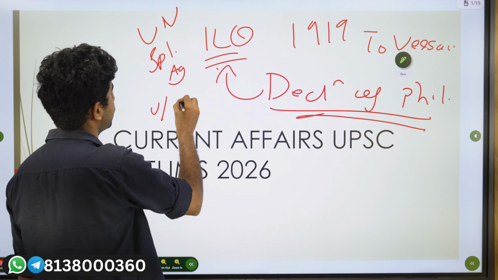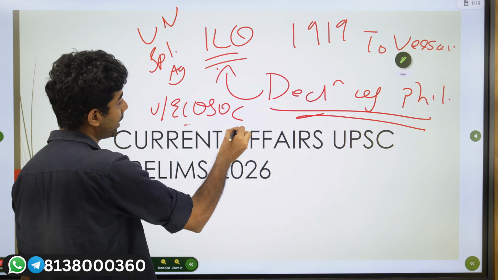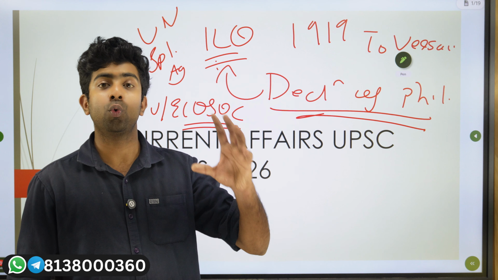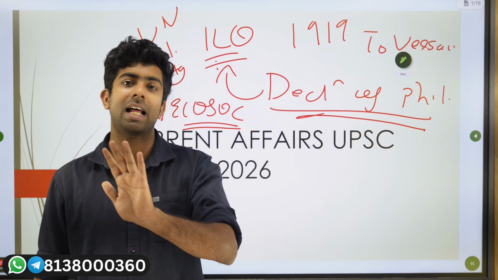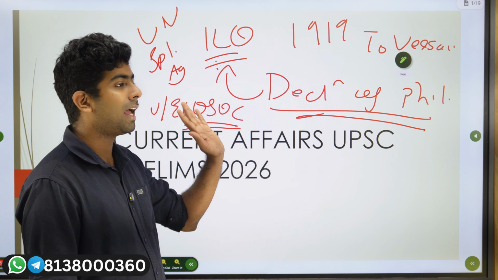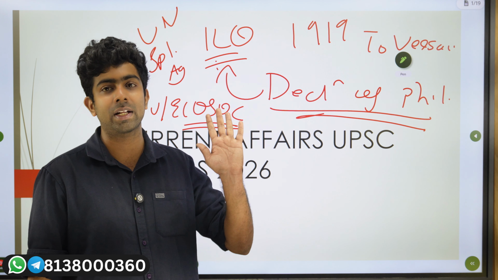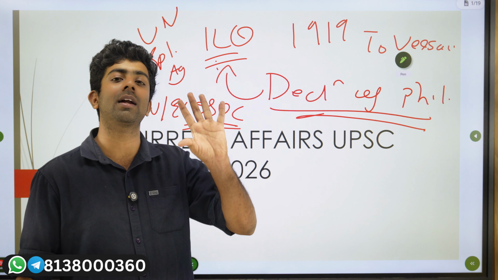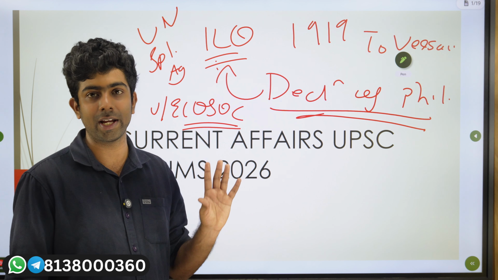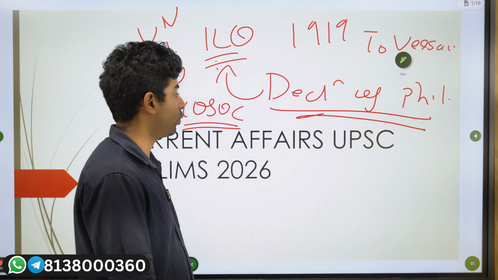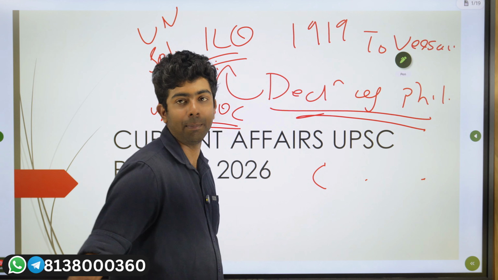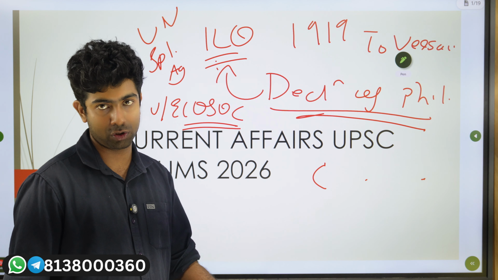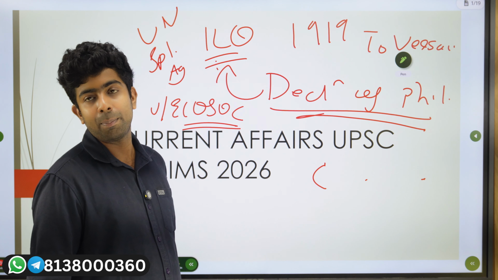It is under ECOSOC, the Economic and Social Council of the UN, and the ILO is actually the world's first UN specialized agency. Then you need to know that the ILO holds an International Labour Conference, which happens every year, and the ILO itself is the only tripartite organization in the UN. You have the government, the employers, as well as the employees. They come together and frame conventions, international labour laws. So these should be the basic facts with you.